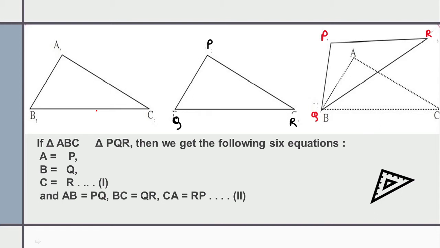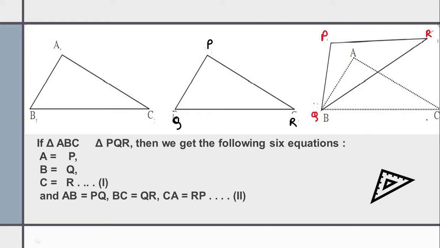Here we have two triangles. The first triangle is ABC and the second triangle is PQR. Now as per the definition of congruence, what do we have to do? If we lift triangle ABC and keep it on triangle PQR, it should fit exactly. Point B and Q should overlap, point A and P should overlap, and point C and R should also overlap. Then you can say that the triangles are congruent.